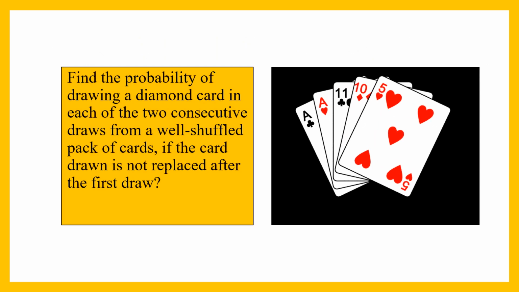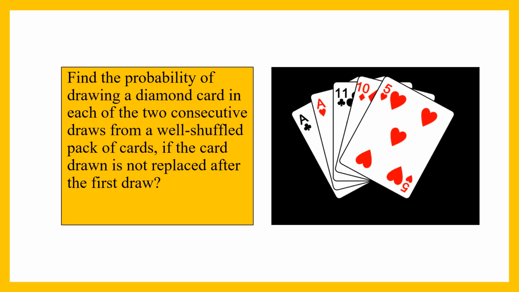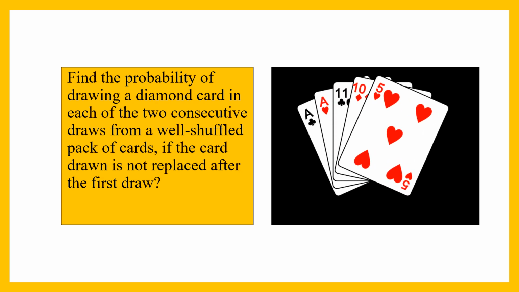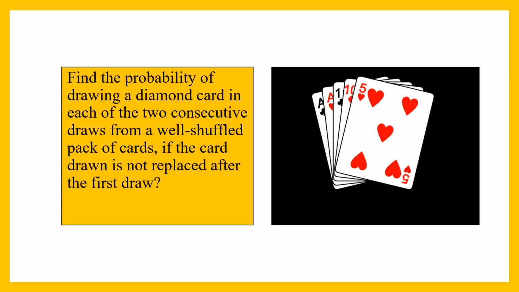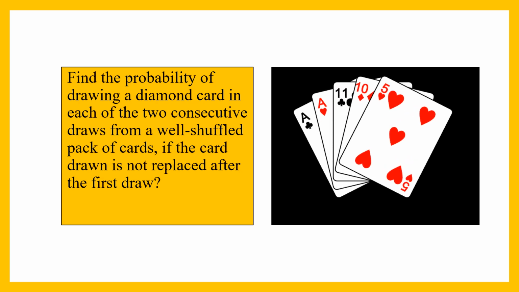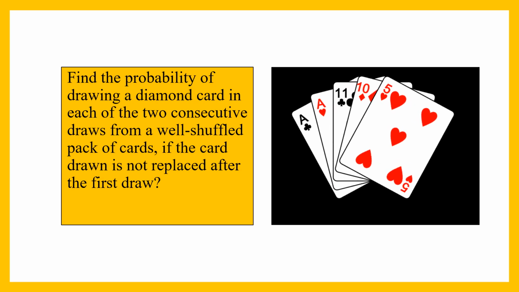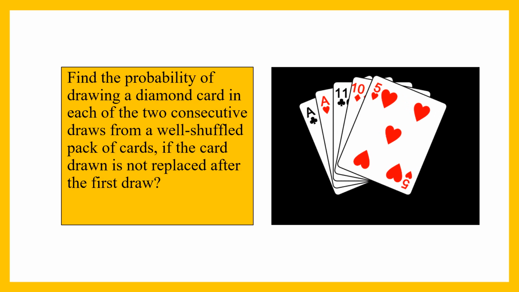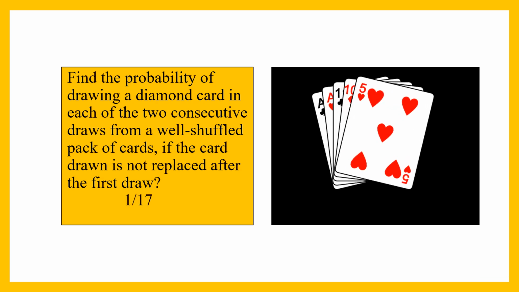Now, I have a question for you. Find the probability of drawing a diamond card in each of the two consecutive draws from a well-shuffled pack of cards if the card drawn is not replaced after the first draw. The answer is 1 by 17.